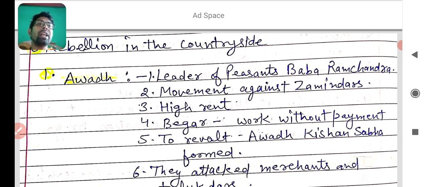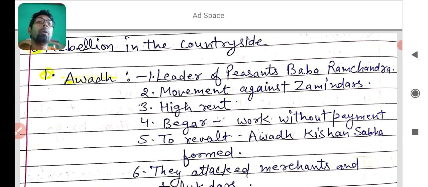The leader of peasants was Baba Ramchandra. As you know, nowadays also in India there are peasants. At that time also in Awadh, peasants revolted against the British, and their leader was Baba Ramchandra. You will write the first point. The peasants of Awadh revolted against the British, and the leader was Baba Ramchandra. Their movement was against zamindars and landlords. You know that zamindar means landlords, and talukdars and the Britishers.